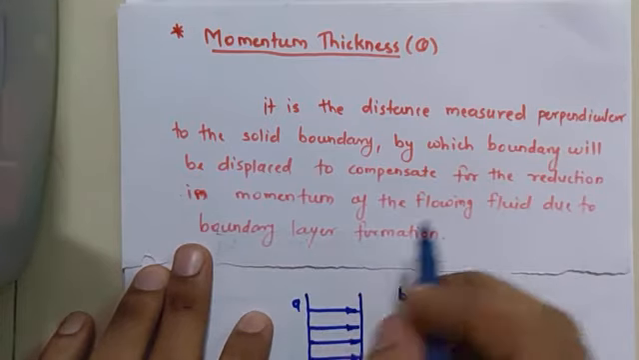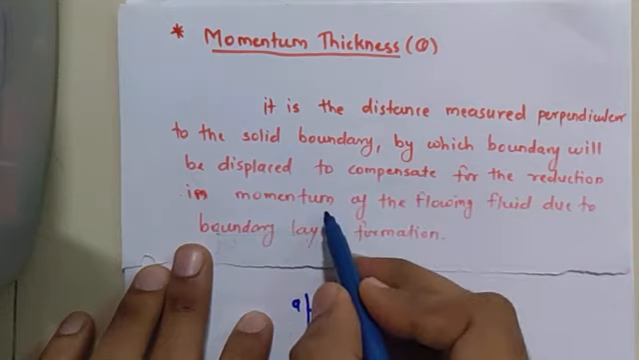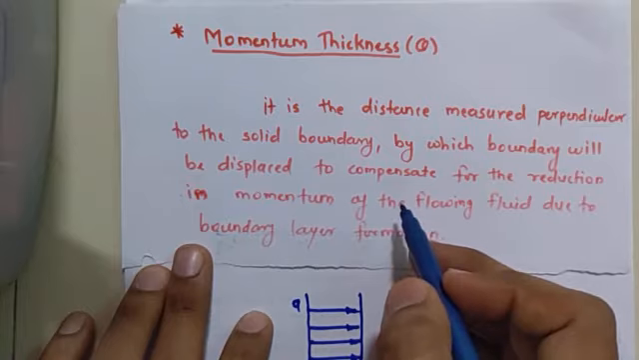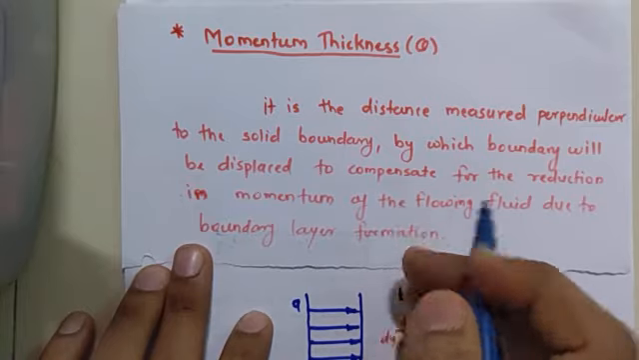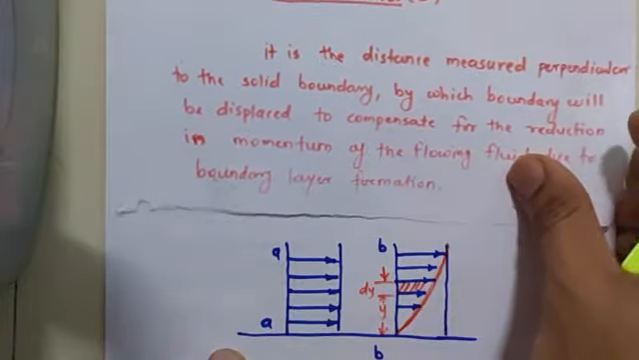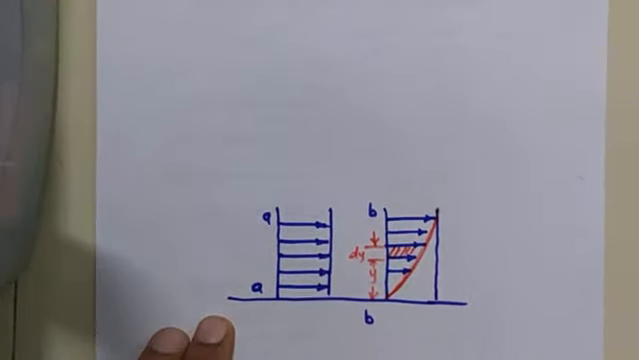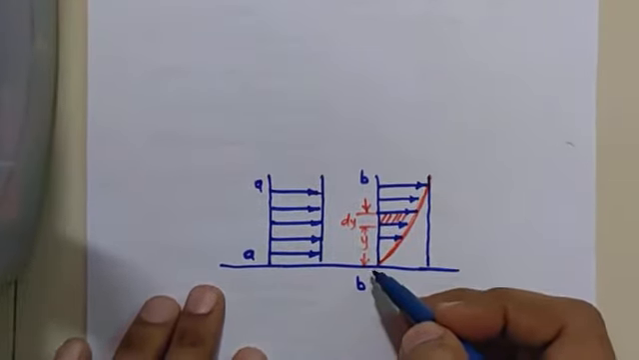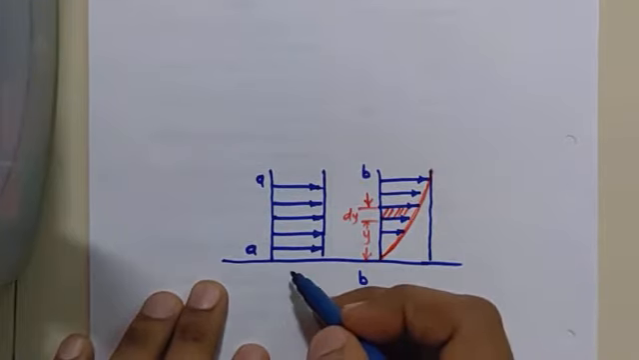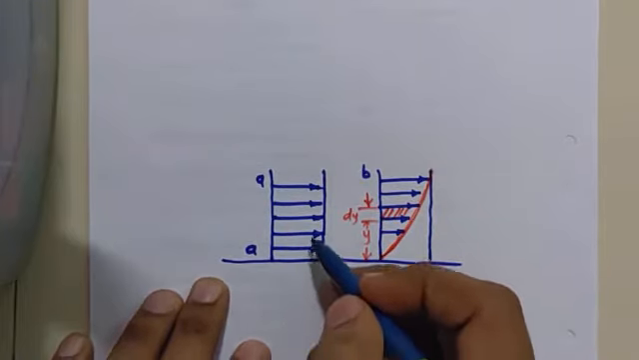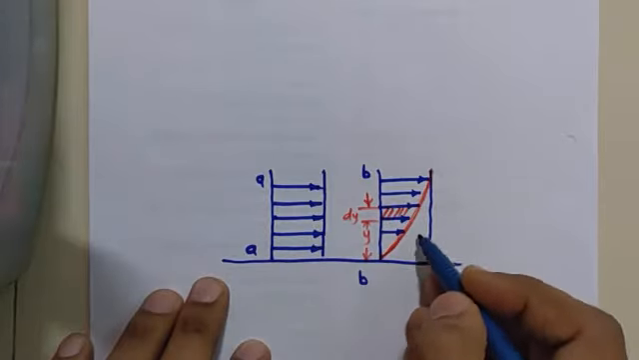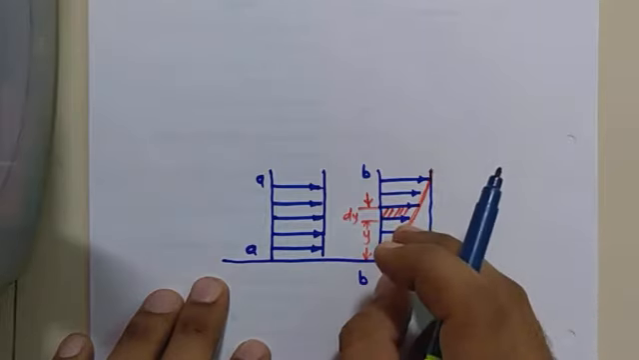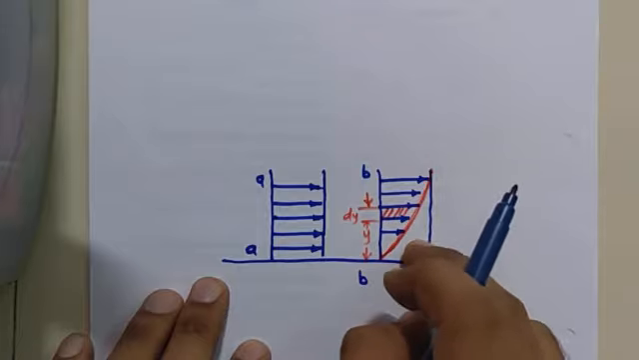For displacement thickness, we considered the reduction in discharge, or the reduction in mass flow rate of the flowing fluid, to carry out the displacement of the fluid layer. Now, to elaborate this in detail, consider two sections. Section AA without boundary layer, section BB with boundary layer. Due to formation of the boundary layer, there is a reduction in the mass flow through section BB. So if the mass flow rate is reducing, the momentum is also reducing.